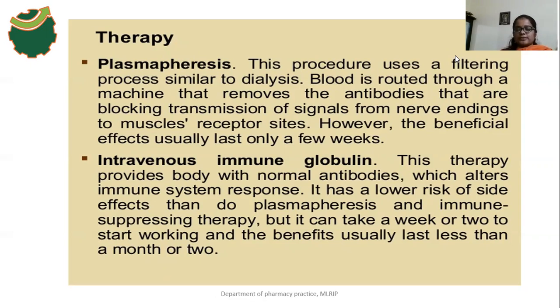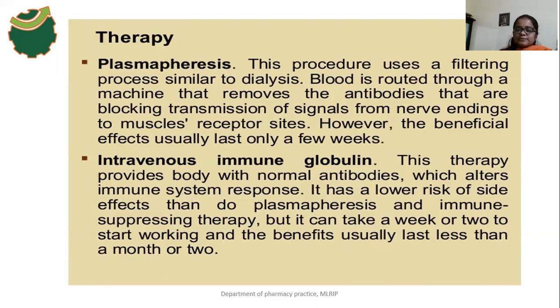Next, the last therapy is intravenous immunoglobulin therapy. This therapy provides the body with normal antibodies. Here we can give the normal antibodies, which alter the immune system response, and it has a lower risk of side effects. We are injecting the normal antibodies.